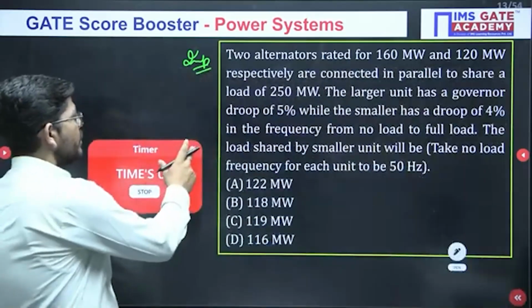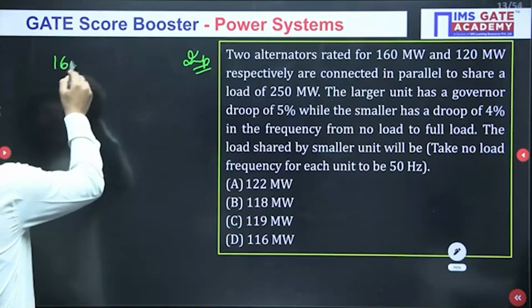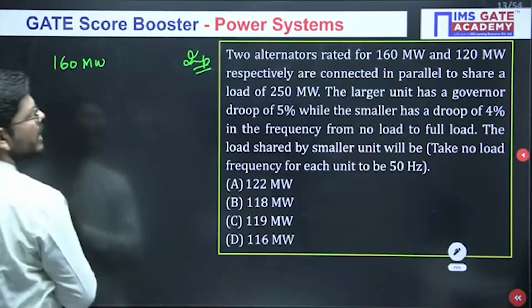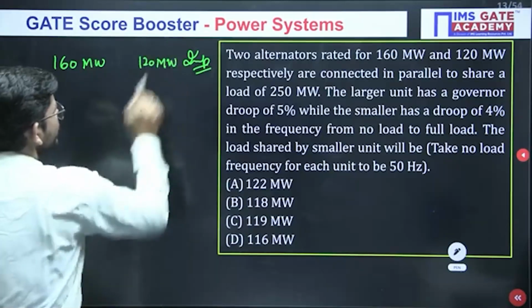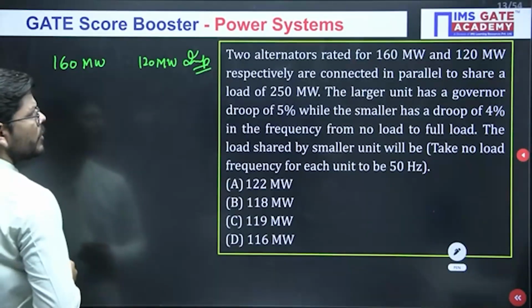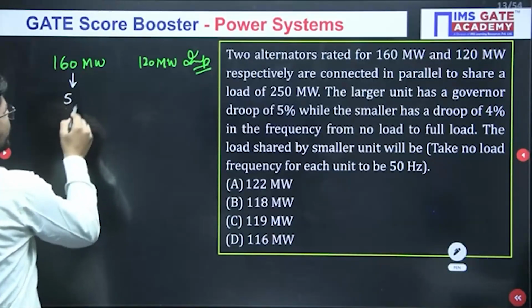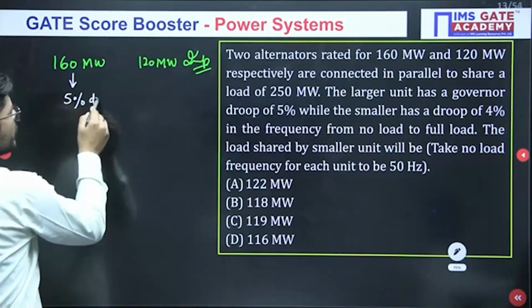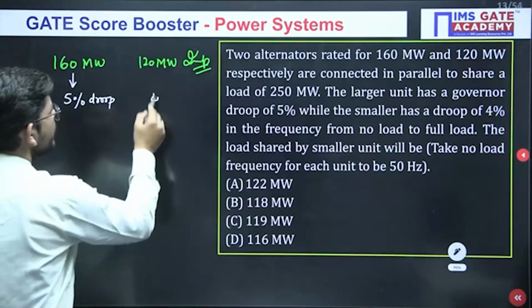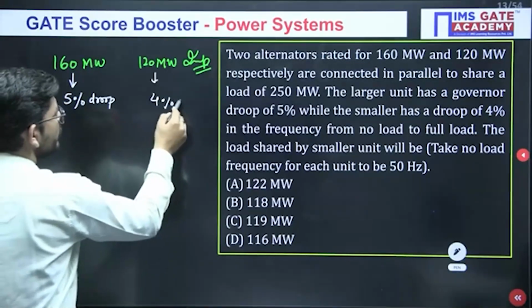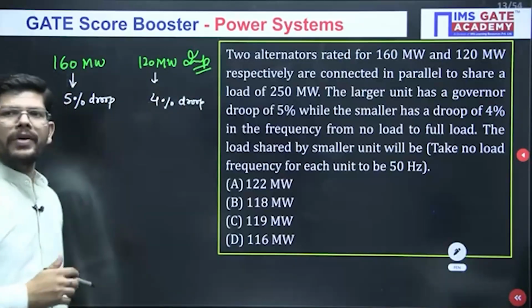So we have two generating units here. One is 160 megawatt, and the other one is 120 megawatt. The larger unit has 5% droop, and the smaller unit has 4% droop. And the no load frequency is 50 Hz.